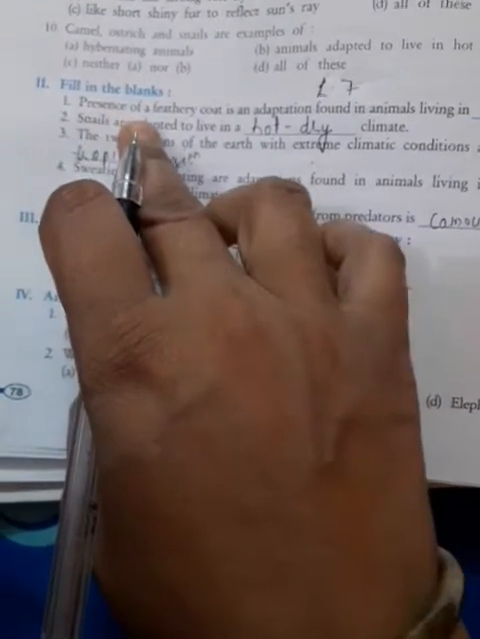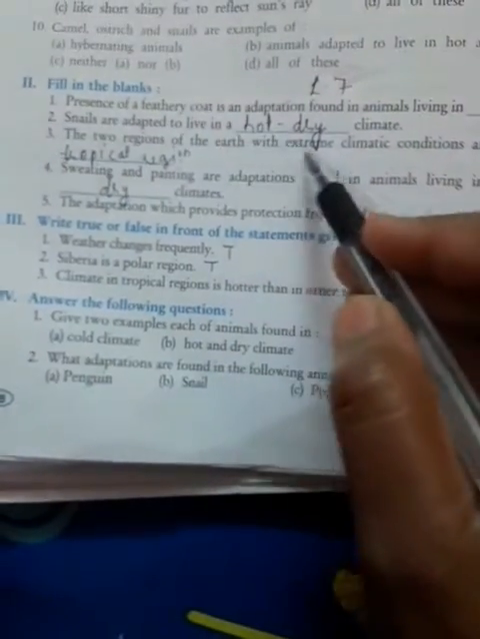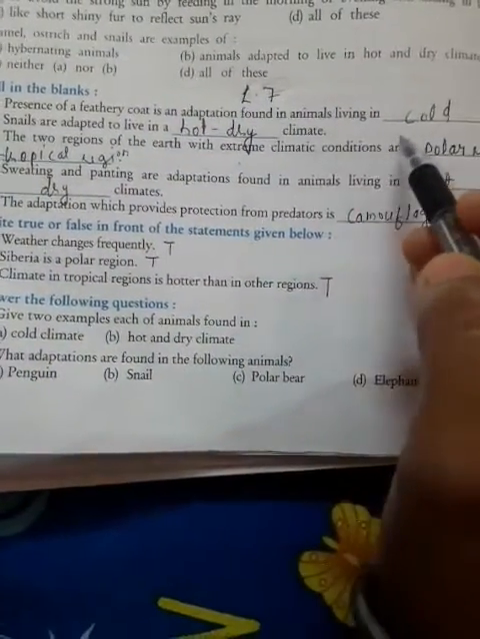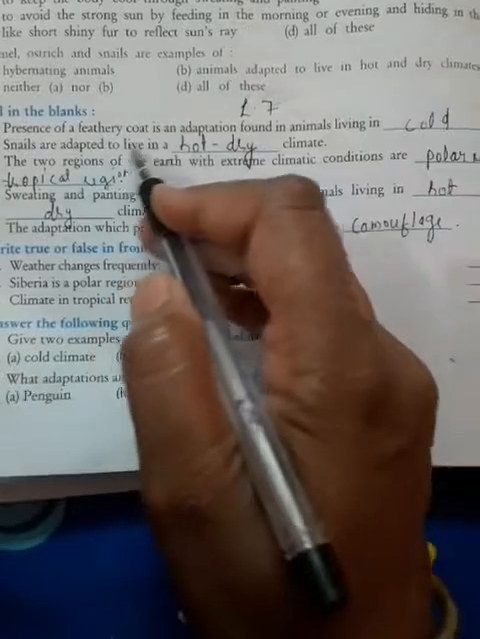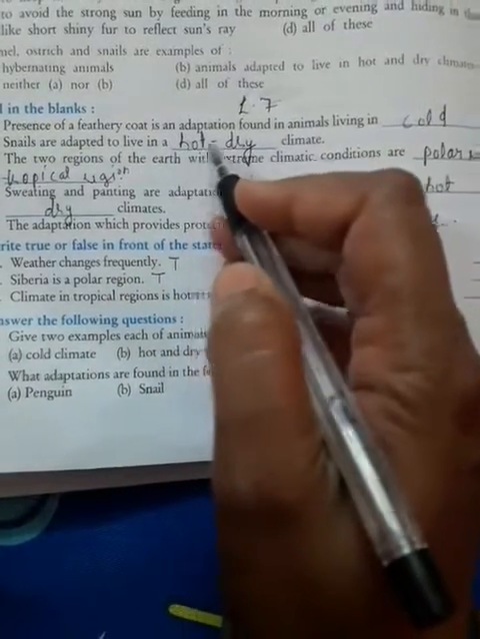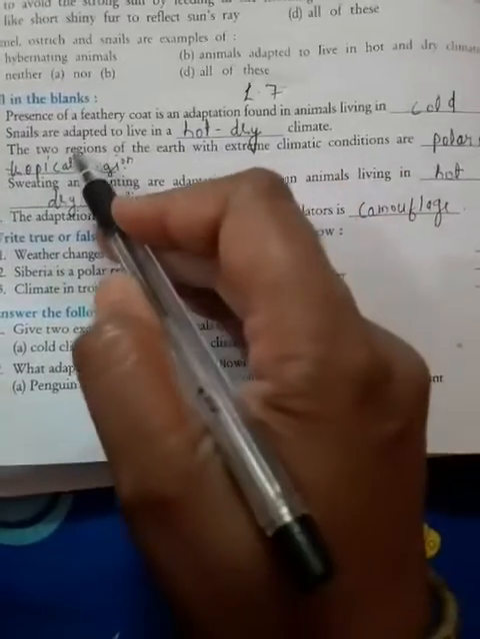Exercise from chapter 7. Fill in the blanks. First one, presence of a feathery coat is an adaptation found in animals living in cold climate.